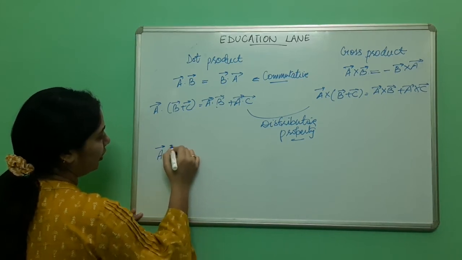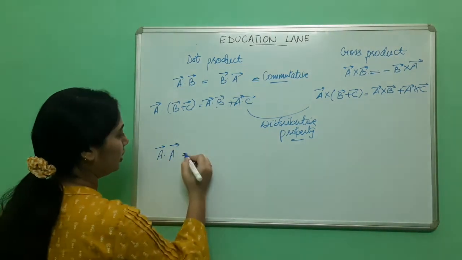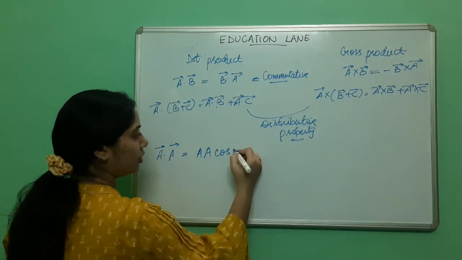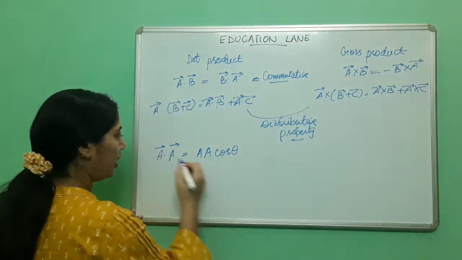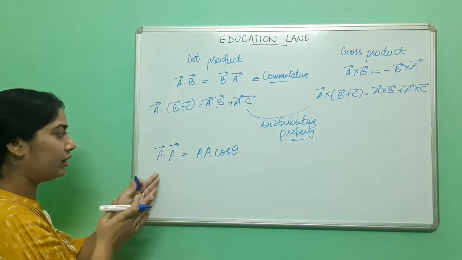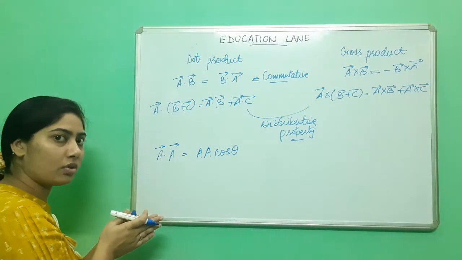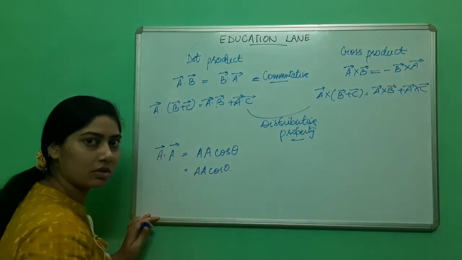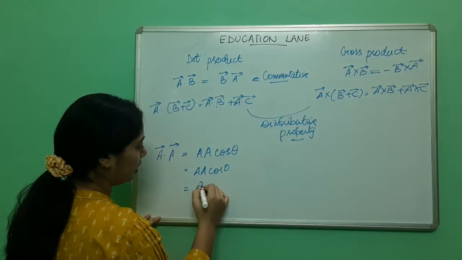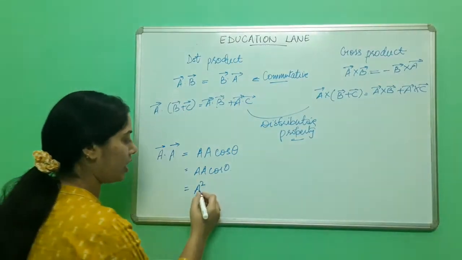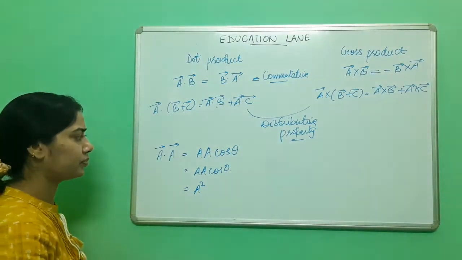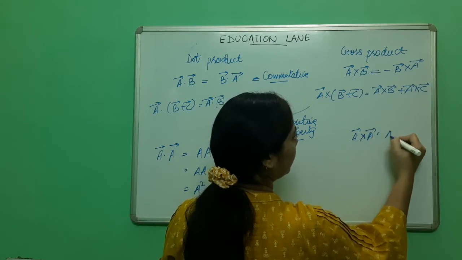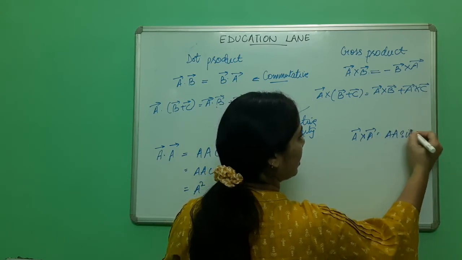A dot A. These are the magnitudes, cos theta. Now A dot A, the angle between these two vectors, these vectors are the same vectors, angle is 0. A cos 0. What is cos 0? 1. And this will be A square. This A square is magnitude. But A cross A will be A sine theta.